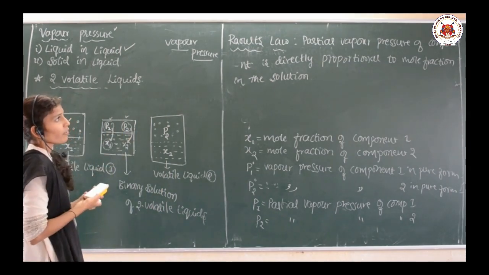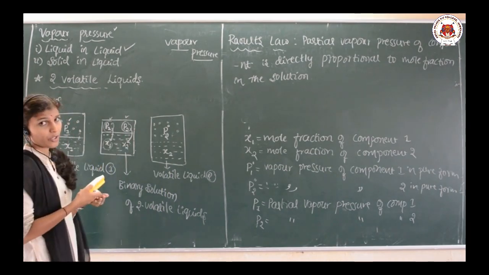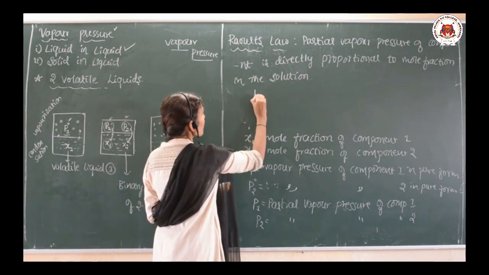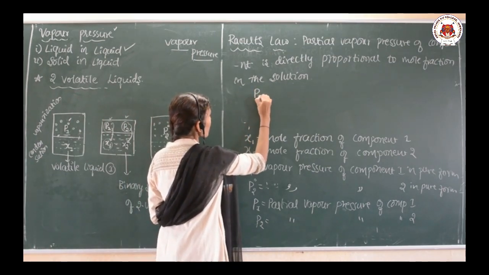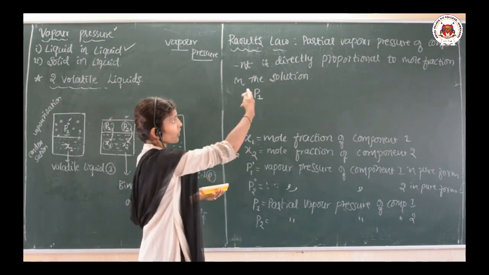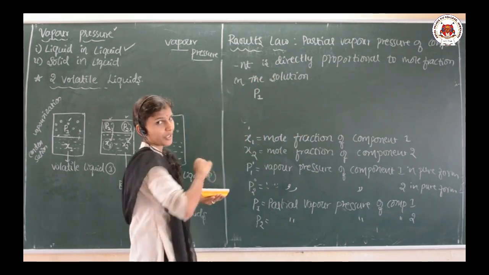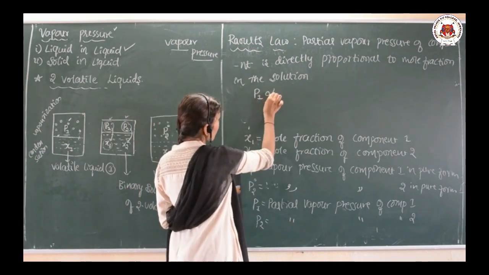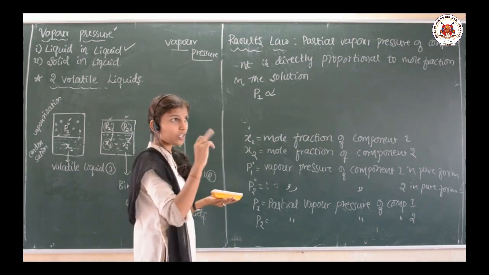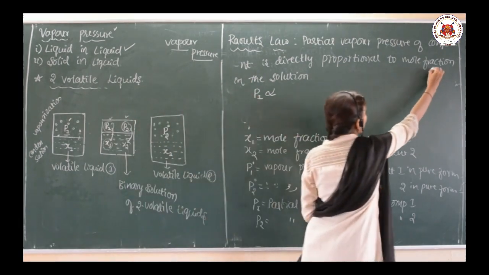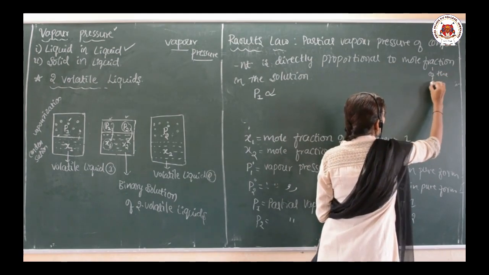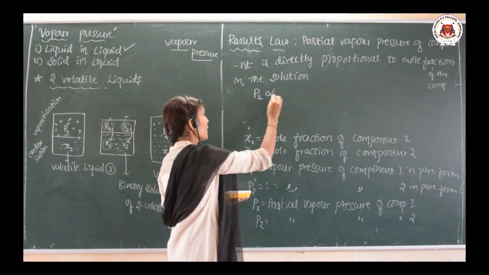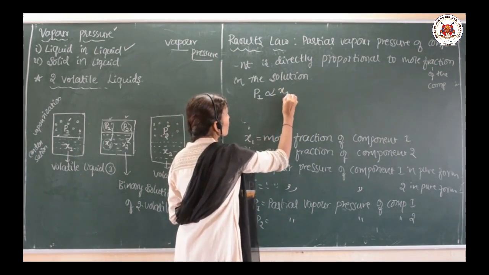How do we write Raoult's law mathematically in terms of these components? The partial vapor pressure of component 1, P1, is directly proportional to the mole fraction of the component in the solution, x1.